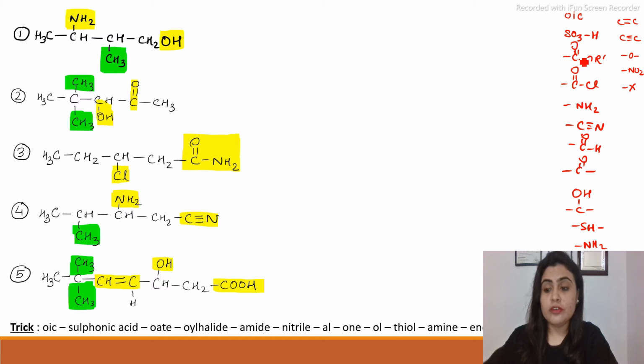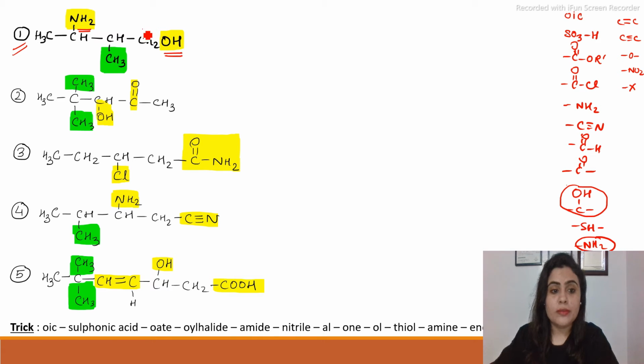The functional groups present at the higher position get the highest priority and the lowest numbering. So in the first compound, we can see we are having an ol and also an amino group. In the priority table, the highest priority is given to the ol and then the amino group. So the lowest numbering of the carbon will start from here: 1, 2, 3, 4.